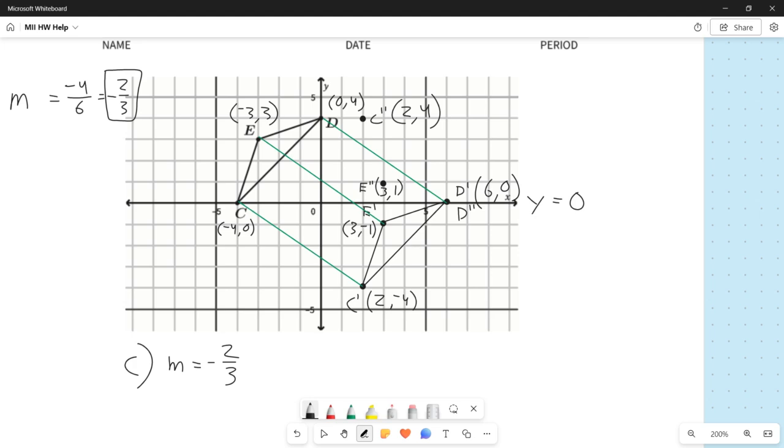And again, I want to connect all of my triangle vertices here. So C to D is going to look like that. D to E is going to look like that. And E back to C is going to look like that. We have reflected triangle C prime, E prime, D prime over the line y equals 0, which happens to be the x-axis, and we have obtained a new image that is triangle C double prime, E double prime, D double prime, which is basically in the first quadrant.